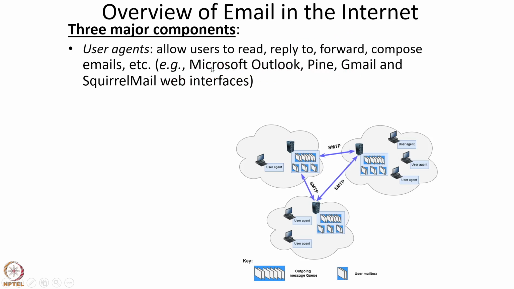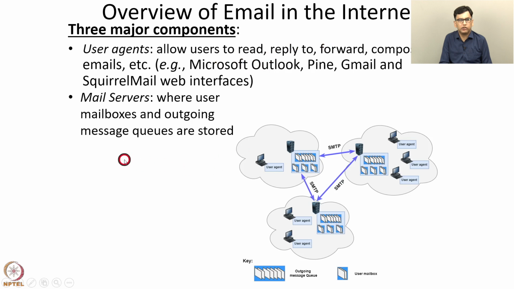Then the next component is mail servers, which are shown over here. So mail servers contain user mailboxes and the outgoing message queues. The different folders of a user, such as inbox, sent mail, trash, and so on, are stored in the mail server.